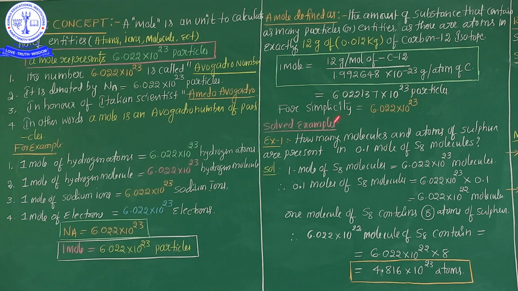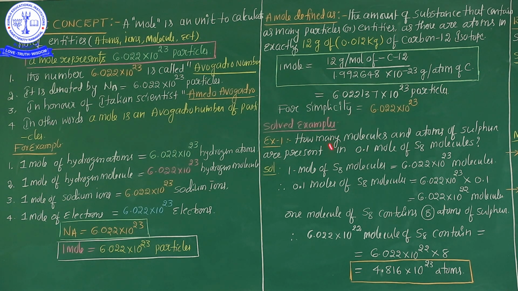Okay? Now my question, my dear students, here, how do scientists calculate the 1 mole value? See here, 12 grams of carbon-12 isotope is equal to 6.022 into 10 to the power of 23 particles. It's clear? Now we are going to discuss some important solved examples from this information. How to solve the examples? See here, 1 mole of hydrogen I already explained. Based on this concept, now we will solve some examples.